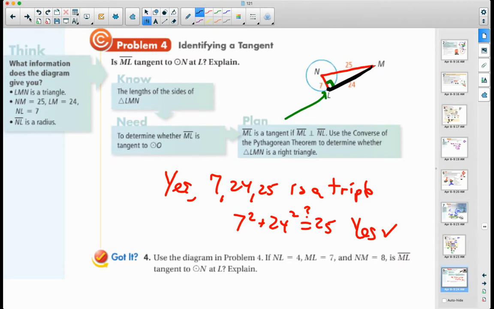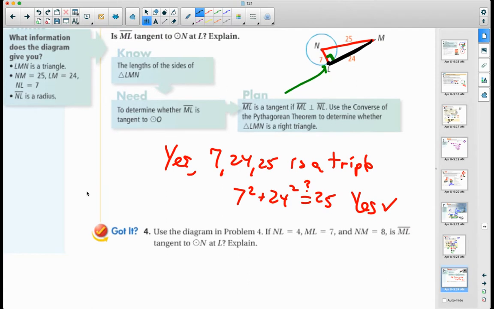Go ahead and pause the video and try guided number 4 here on your own. Okay, it says use the diagram in problem 4. So I'm going to use the same diagram, and we're going to change some numbers here. So it says NL is 4. ML is 7. And NM is 8.